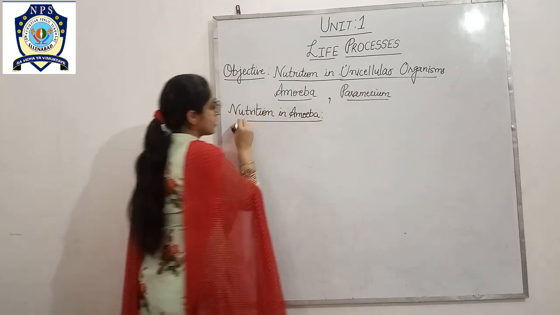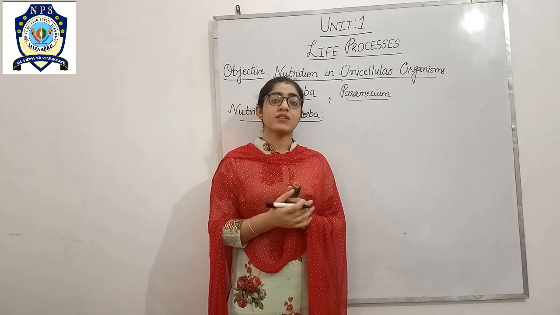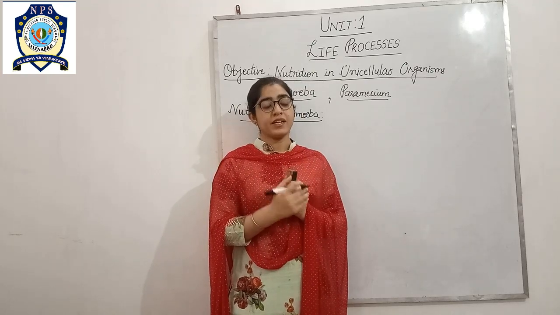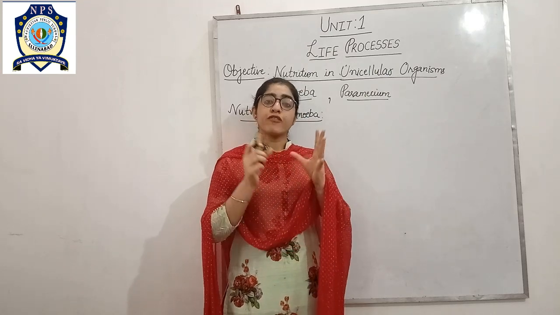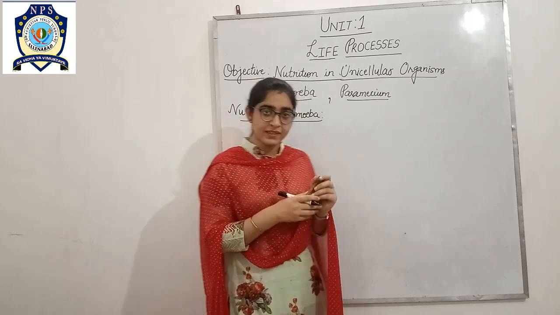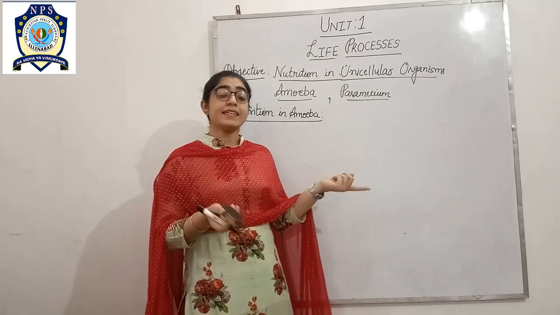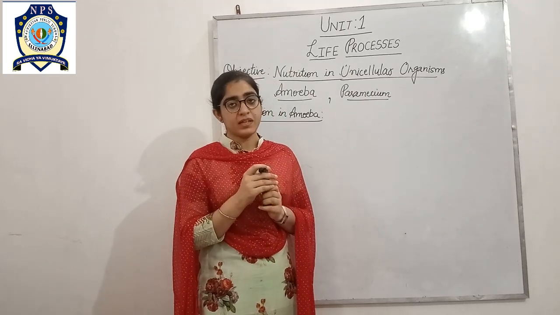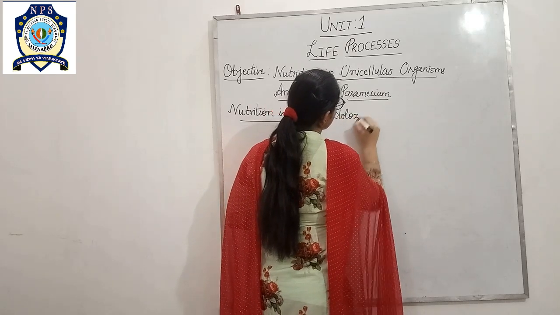Amoeba is a unicellular organism which feeds on microscopic plants and animals which float on the water where it lives. It means amoeba depends on small plants and animals living in water. The habitat of amoeba is water, and it takes food from the small plants and animals growing in the water.